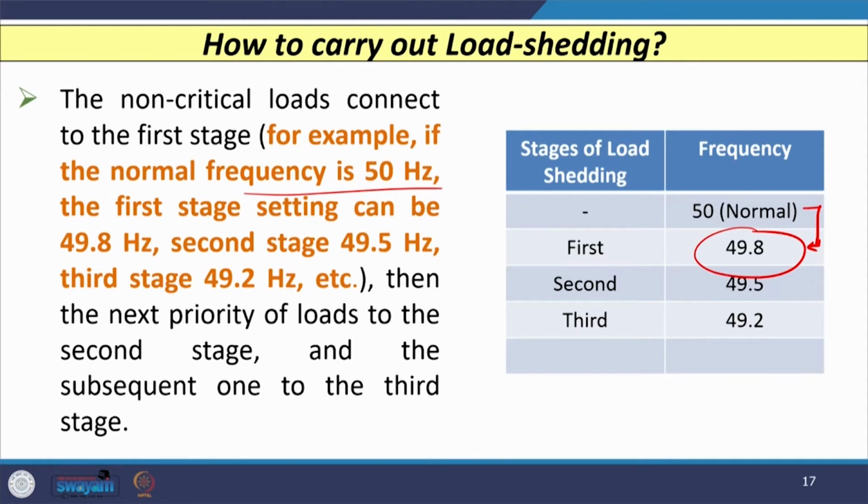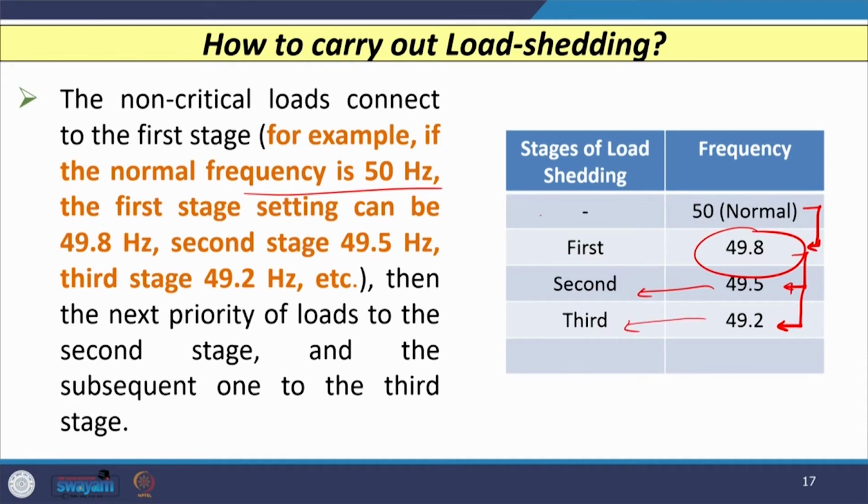If the frequency still falls from 49.8 hertz to 49.5 hertz, then the second stage of load shedding is carried out, and if it still falls from 49.5 hertz to 49.2 hertz, then the third stage of the load shedding scheme is to be performed.